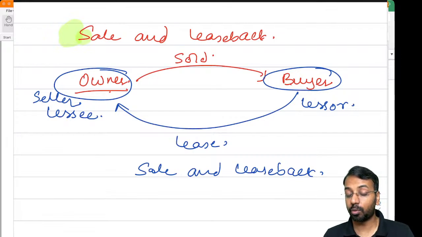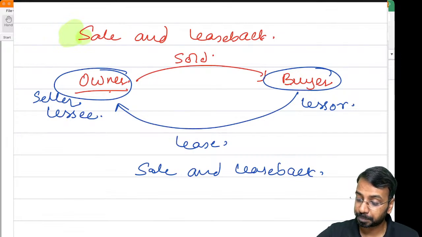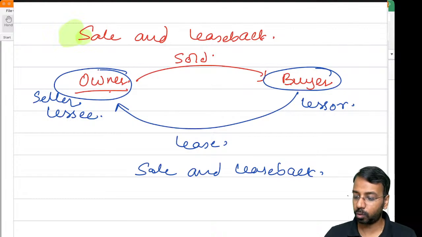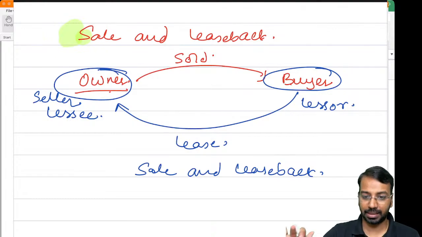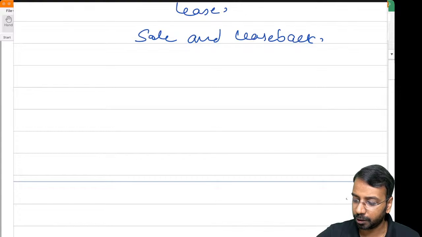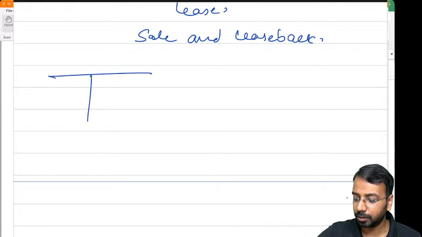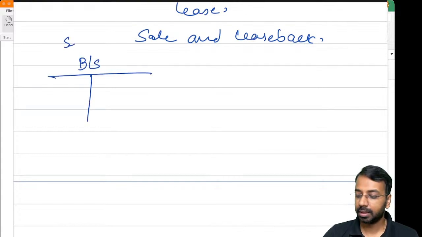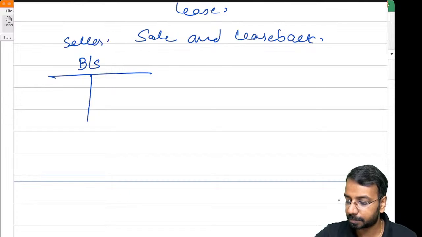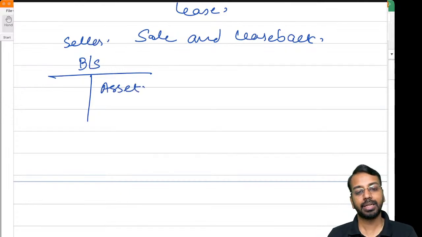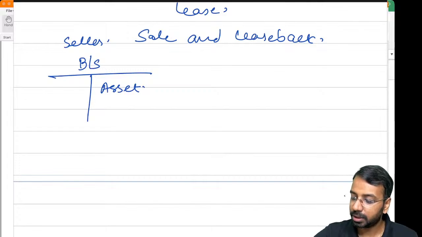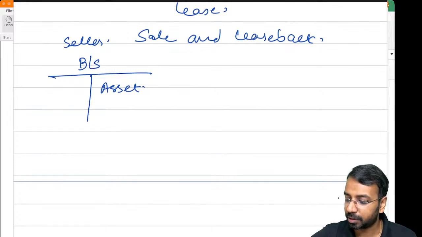So what is the impact of this? Think of it. This is the owner who has sold the asset. Understand this logic very carefully. This is the balance sheet of the seller. The balance sheet had an asset. Now there is a buyer.